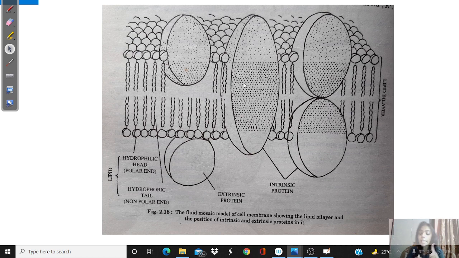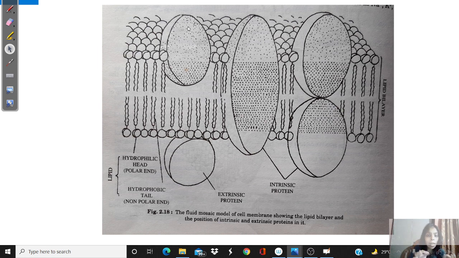So extrinsic proteins, intrinsic proteins, functionally how do they help the cell? So extrinsic proteins mainly form the backbone of the cell. They form the structure of the cell. So they are the structural proteins. Not only that, they can also act as receptors. What is a receptor? A receptor is a substance which receives something. What will it receive? It can receive some water loving, that means hydrophilic molecule. It can receive a hormone.